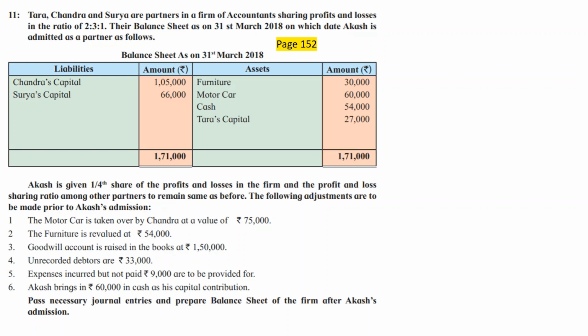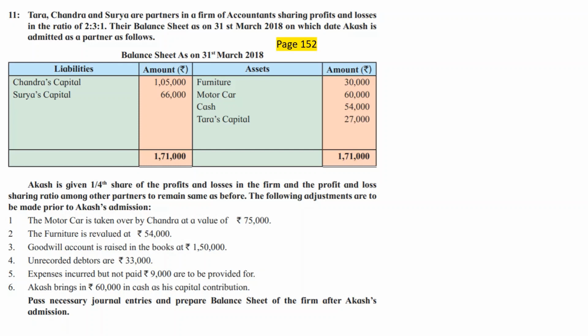Balance sheet as on 31st March 2018, Chandra's capital, Surya's capital. Now there is a complication. We had seen in the first sentence that there are three partners, but now you can see that on the liability side only two partners' capital accounts are available, Chandra and Surya. Tara's capital is not seen on the balance sheet liability side. Look into the asset side: furniture, motor car and cash, and then there is Tara's capital. So Tara is a partner whose capital account is already having a debit balance. And Chandra and Surya, old partners, their capital accounts are having credit balances.